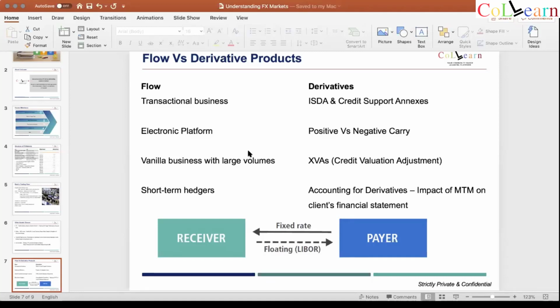Unless you're setting out the terms of the relationship, you can't, of course, transact. So ISDA, we know the definition is there on the chat. It's a master document which determines the terms of the relationship. How are we going to behave in all circumstances, good and bad. And this itself can take you a year or a year and a half if you're dealing with a big billion-dollar company to do that documentation.